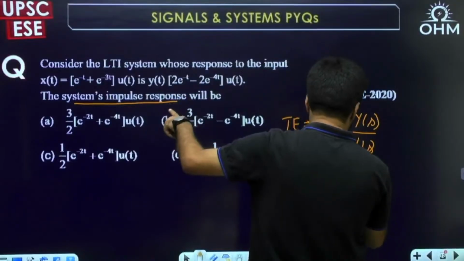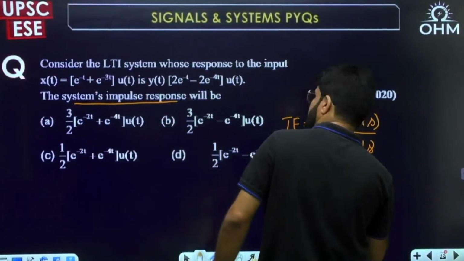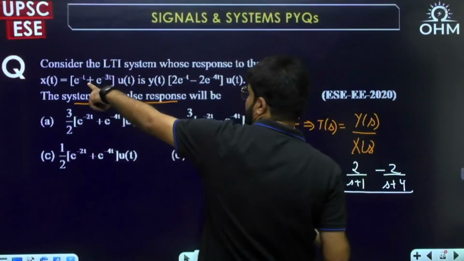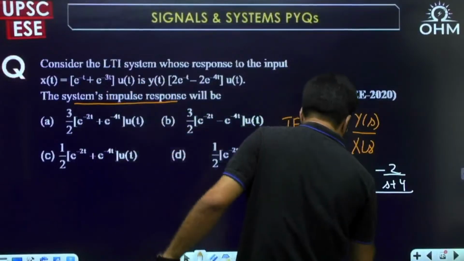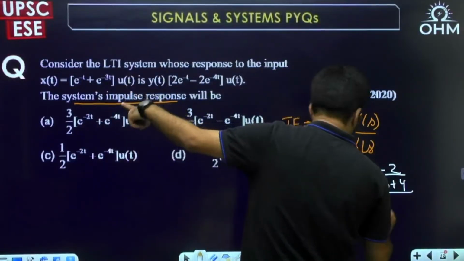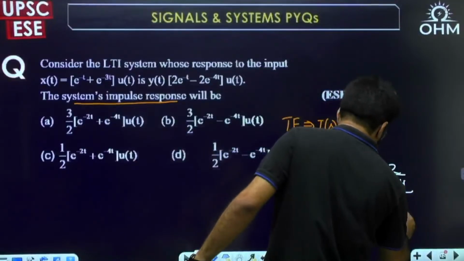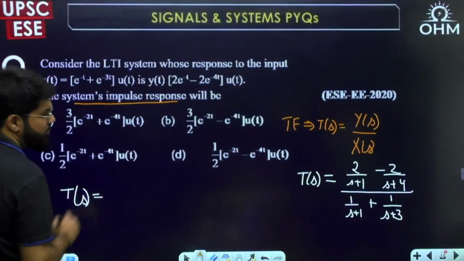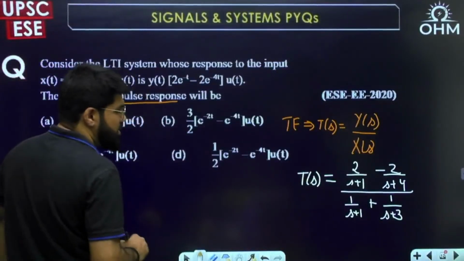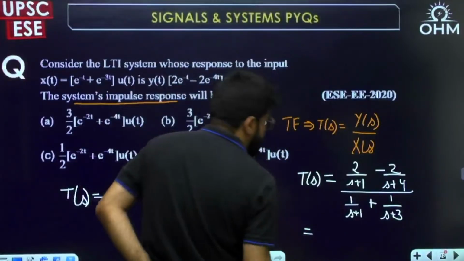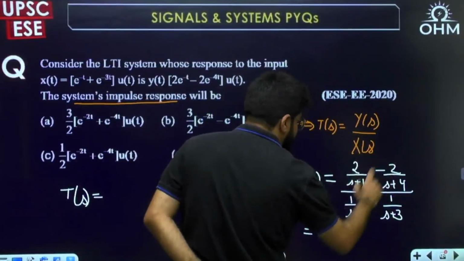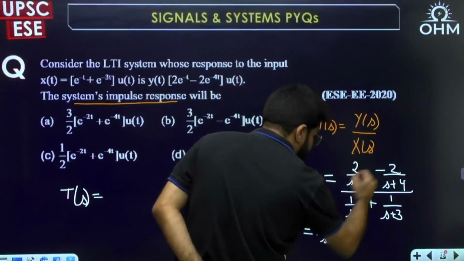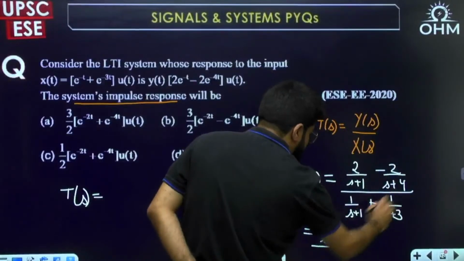What is Y(s)? Laplace transform of 2 e power minus t gives 1 upon s plus 1, minus 2 e power minus 4t gives 1 upon s plus 4. Then divided by X(s), Laplace transform of e power minus t u(t), so 1 upon s plus 1, plus e power minus 3t, so 1 upon s plus 3. Okay, so we need to simplify this. Let me solve it here first. 2 common, s plus 4 minus s plus 1, so 3 will be there upon s plus 4. S plus 1 will get cancelled. Denominator: s plus 3 upon s plus 1.